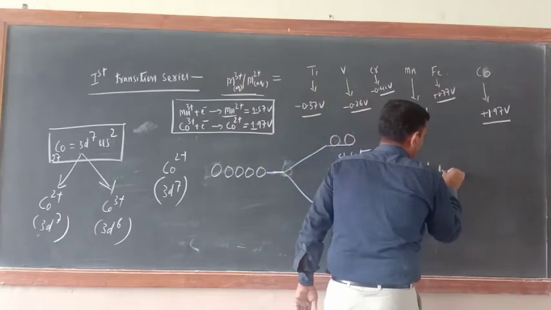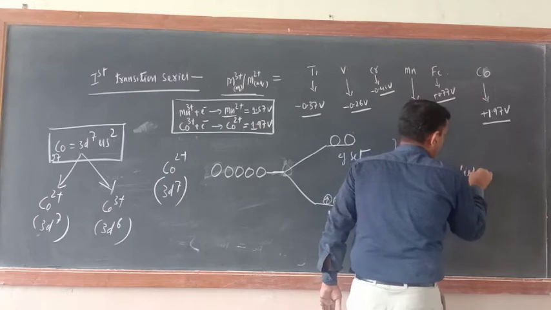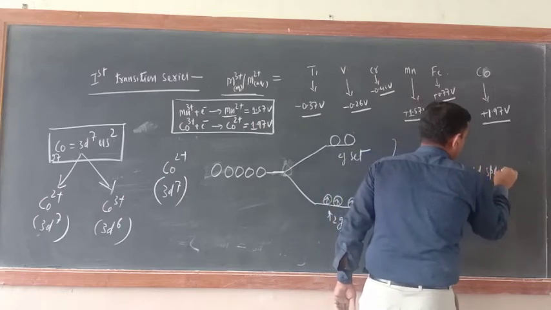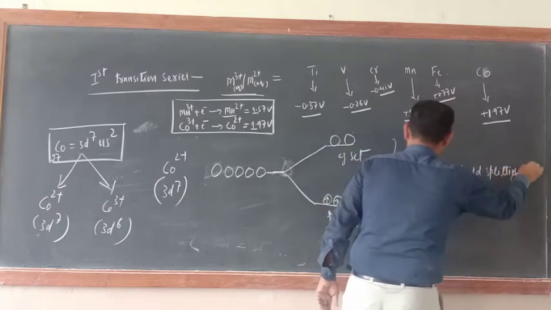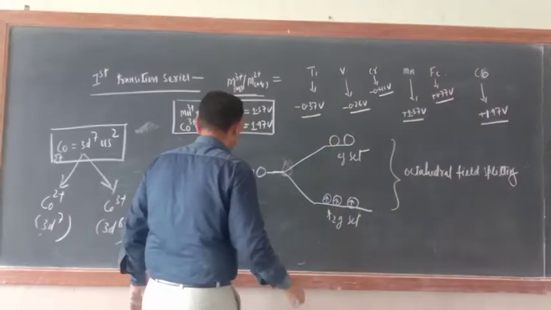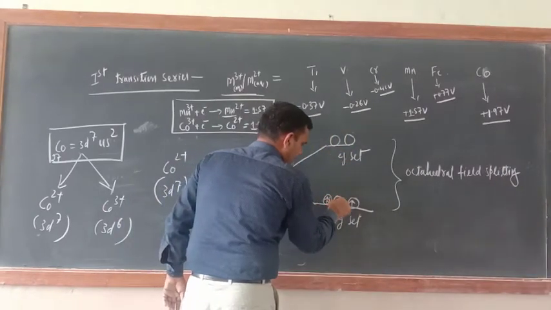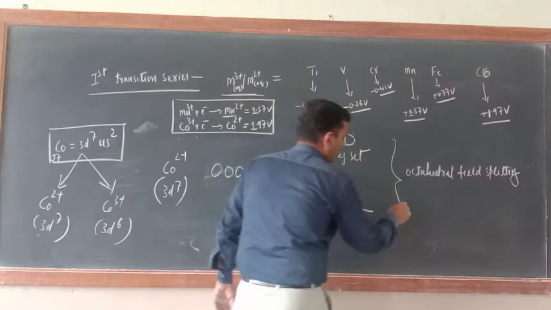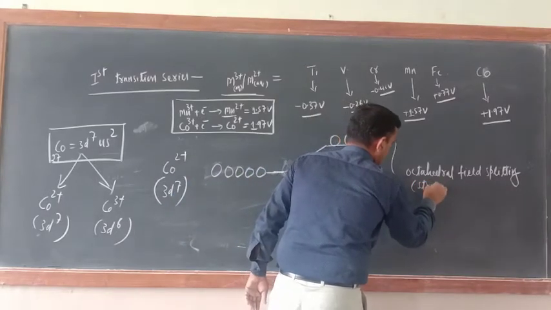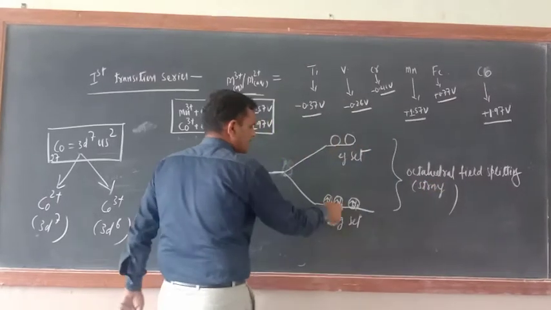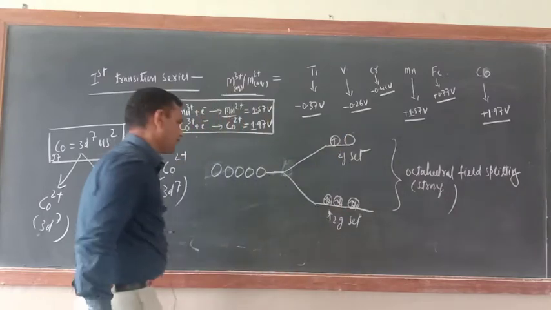So a strong ligand is there, so 6 and here 7 electrons would be there.